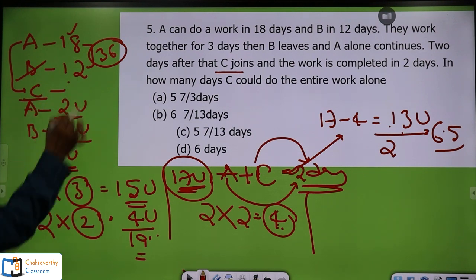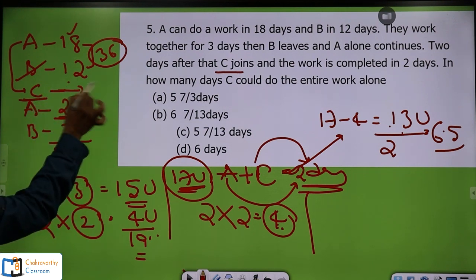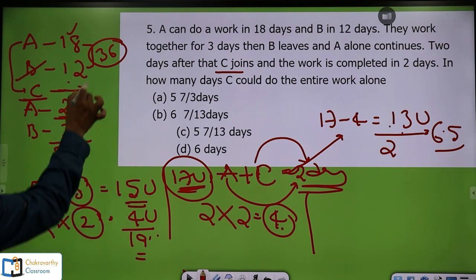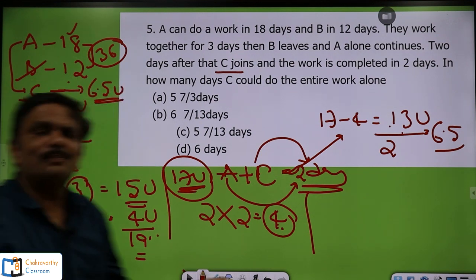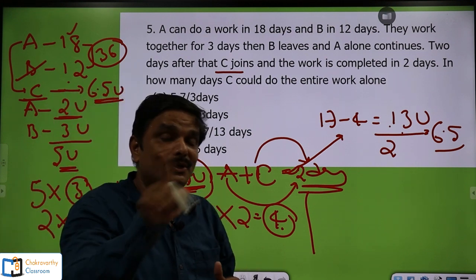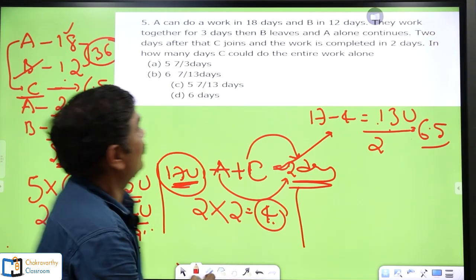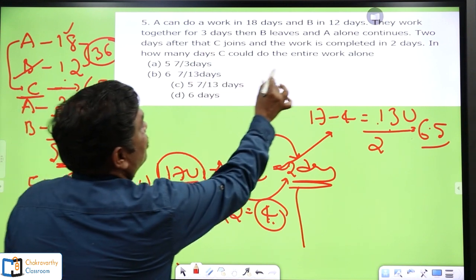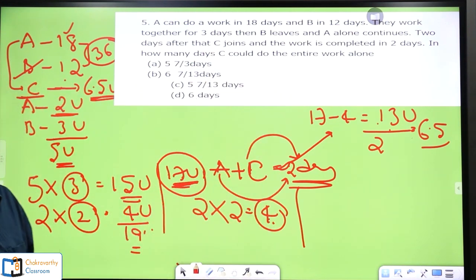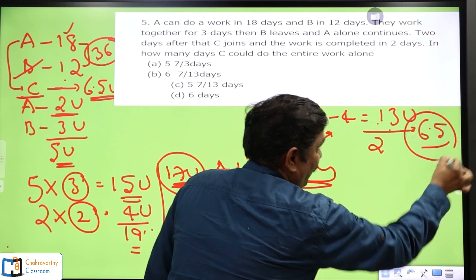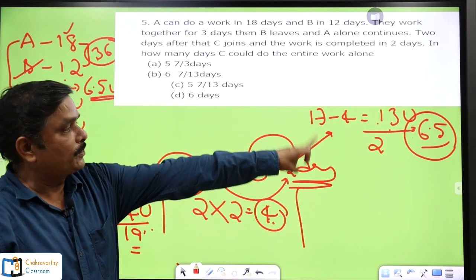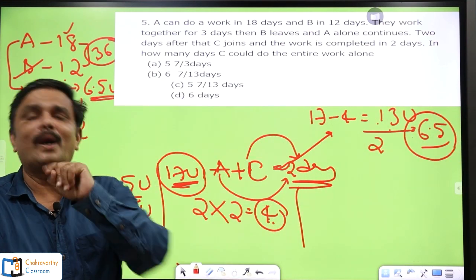Here I'm writing, C can do 6.5 units per day. C can do as simple as this. But my question is not what is C's capacity. The question is in how many days C could do the entire work. So far I found out the work of C in one day. C can do 6.5 units of work in one day.